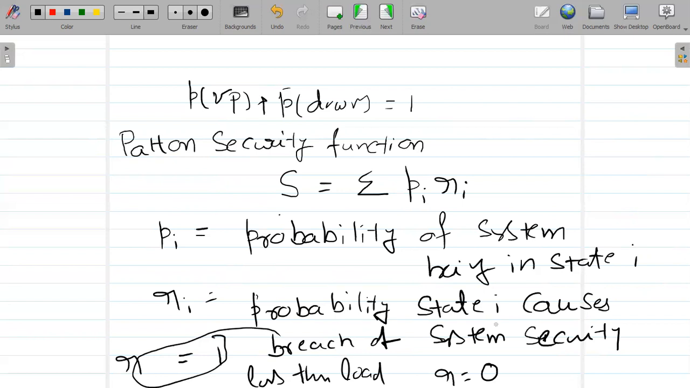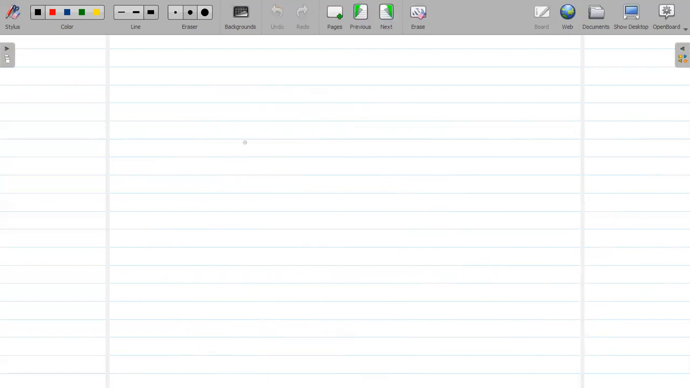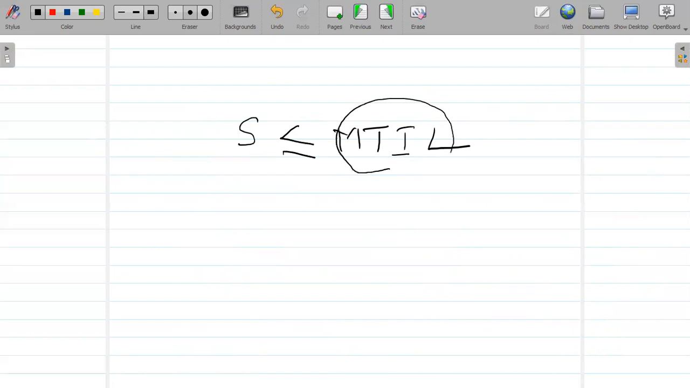So what is the significance of this pattern security function? It estimates the system security level. For security of a system, the security function value should always be less than or equal to the maximum tolerable insecurity level, that is MTIL. This MTIL value will be decided by the utility company.